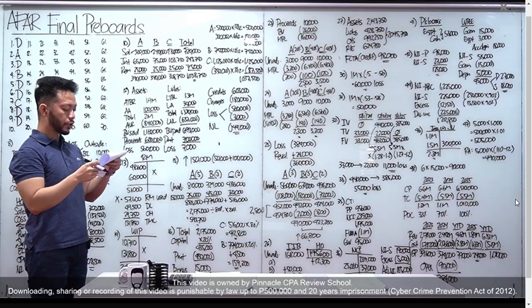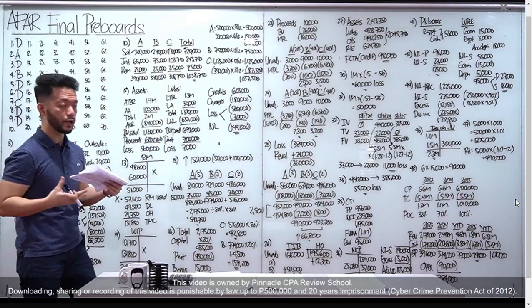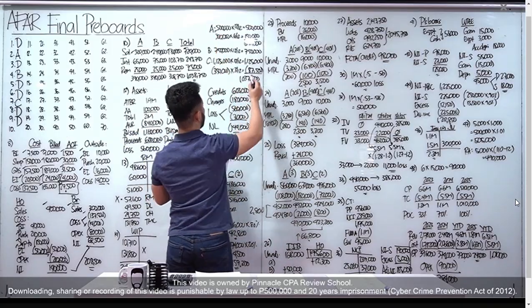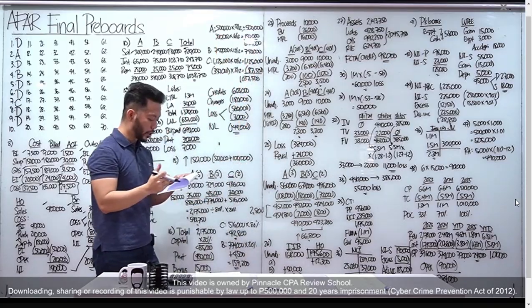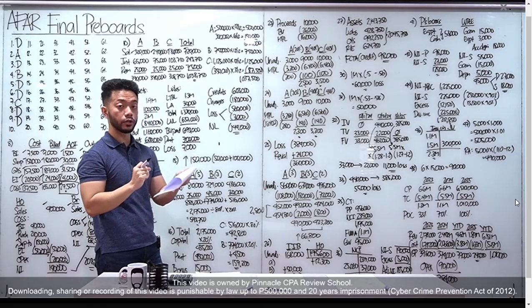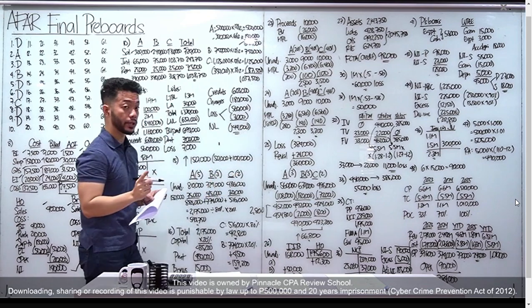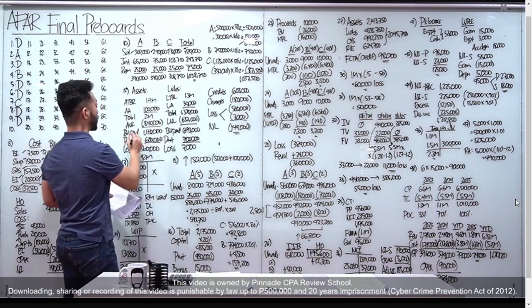Average partners capital balances, 10%. So compute natin yung average capital balance nila. Start tayo kay A, nag-invest siya ng 500,000 January 1 times 12 over 12, that's 500. Tingin ka dun sa third bullet, A invested additional 300,000 on June 30. 300,000 times 6 over 12, 150. Average capital balance A is 650,000 times 10%, interest niya is 65,000.